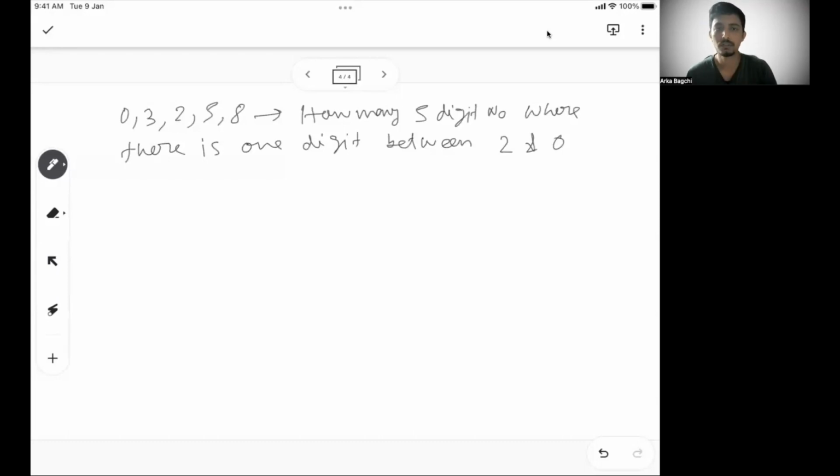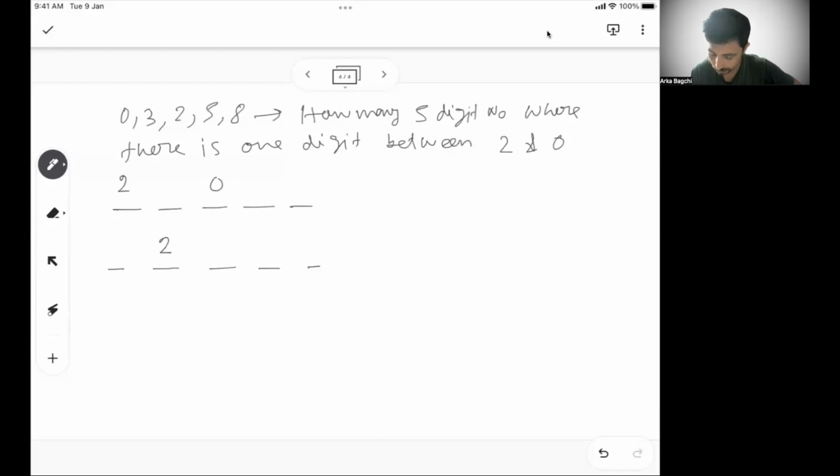Okay. So what they said is 2 and 0. Now, 2 and 0, how many ways is it possible? There has to be 1 digit between 2 and 0. So 2 and 0 can be here. This is one possibility. Let's write the possibilities. 1 digit between 2 and 0.